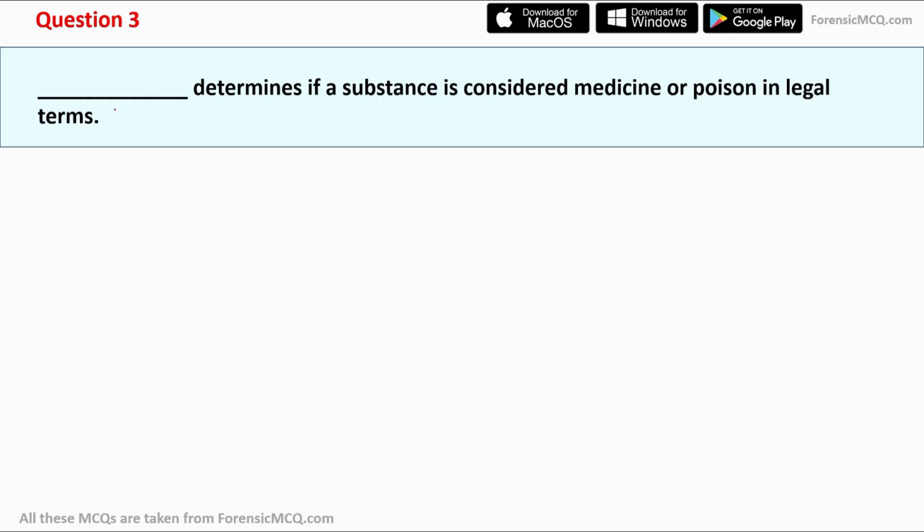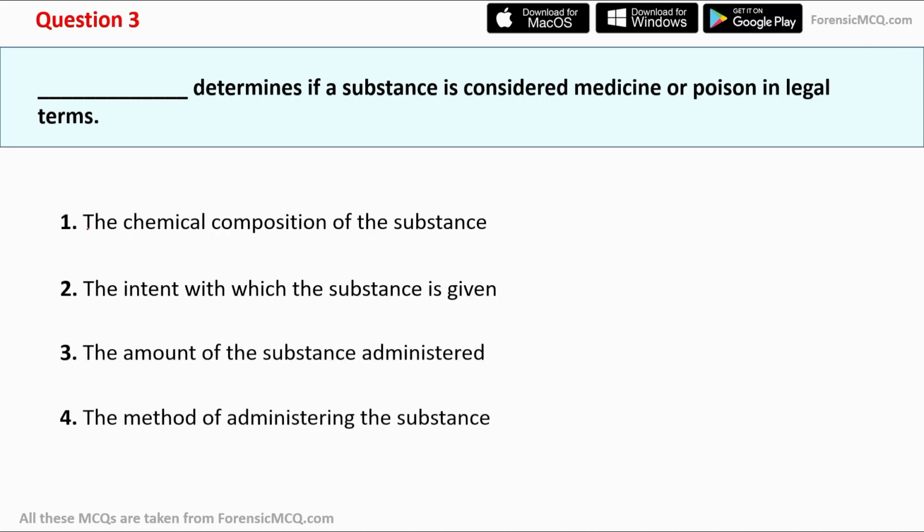Now, let's move to question number 3. Dash determines if a substance is considered medicine or poison in legal terms. And here are the options. Option first is the chemical composition of the substance. Option second says the intent with which the substance is given. Option third says the amount of substance administered. And option 4 says the method of administering the substance. And the correct answer for this question is option second, the intent with which the substance is given.